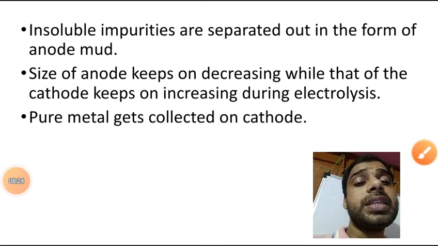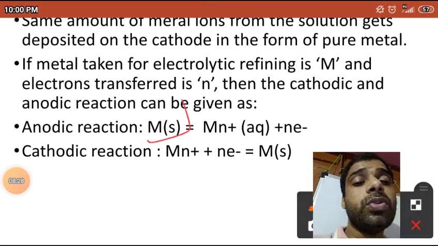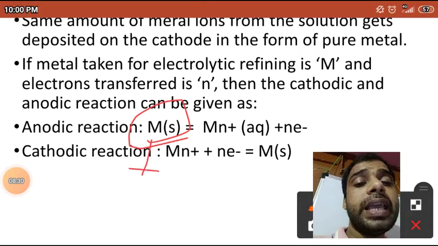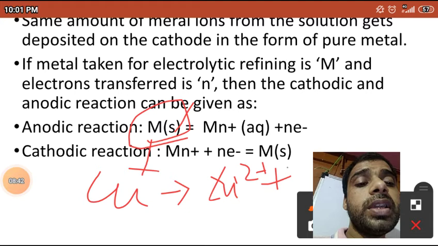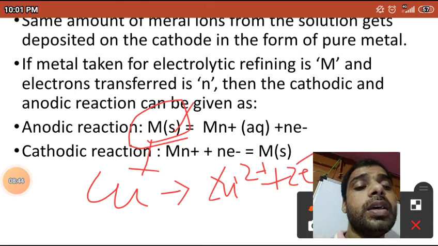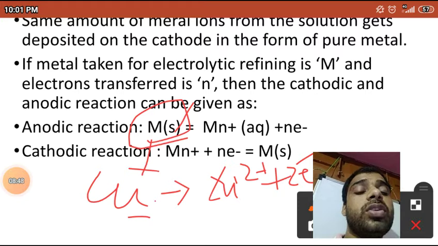Now you can see the reaction written here. Suppose in place of M I have taken copper. Copper in the solid state will form Cu2+. Cu loses 2 electrons and forms Cu2+, and this is the anodic reaction.